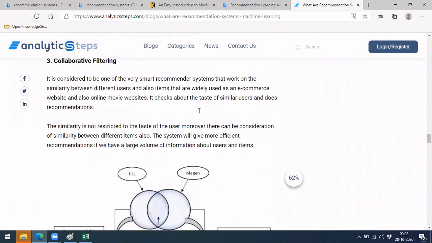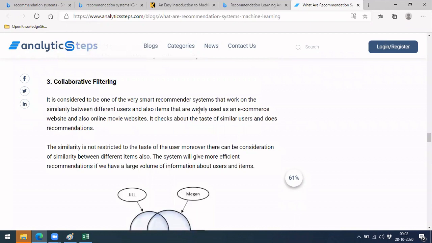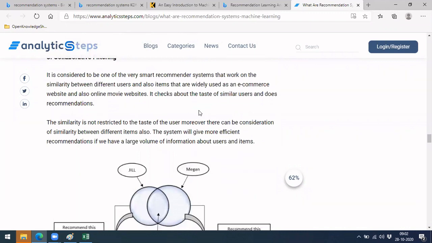So similarly, there is something like collaborative filtering. What collaborative filtering does is they will make user profiles as well, and they also make item profiles as well.